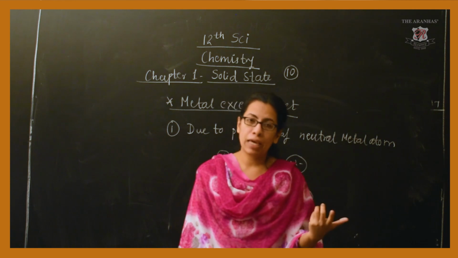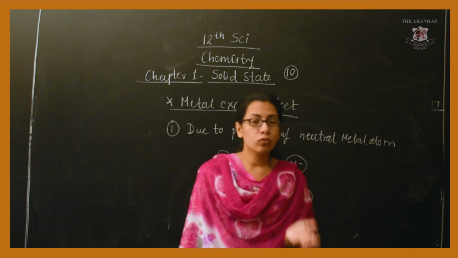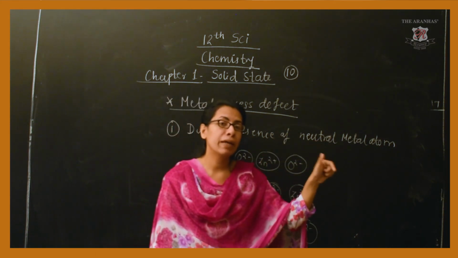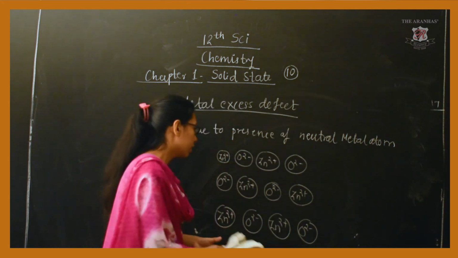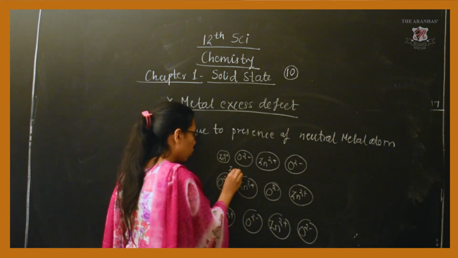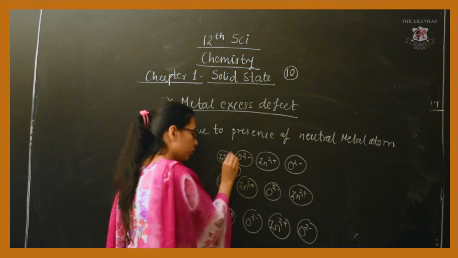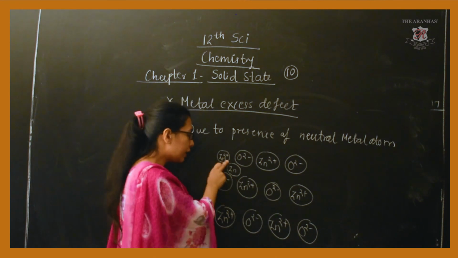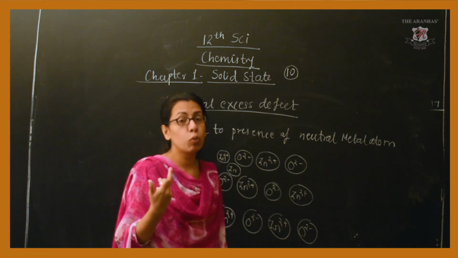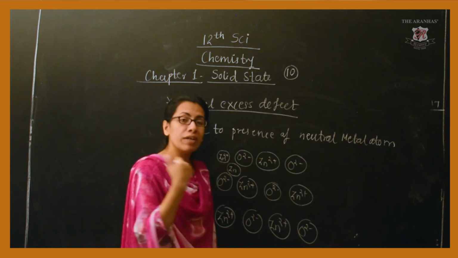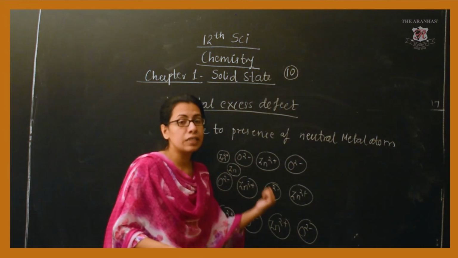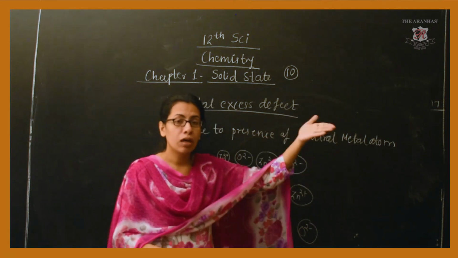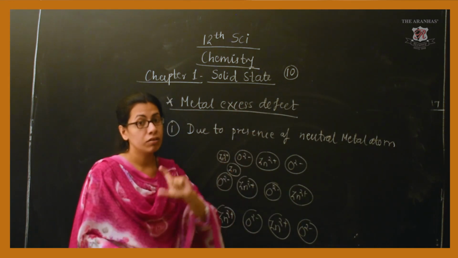Now, when can we say that the defect will arise? The defect arises due to the excess of neutral metal atoms, that means this zinc. This neutral zinc atom can occupy any of the interstitial positions, and because of its presence, the crystal is said to have metal excess defect, which comes under non-stoichiometric defect.